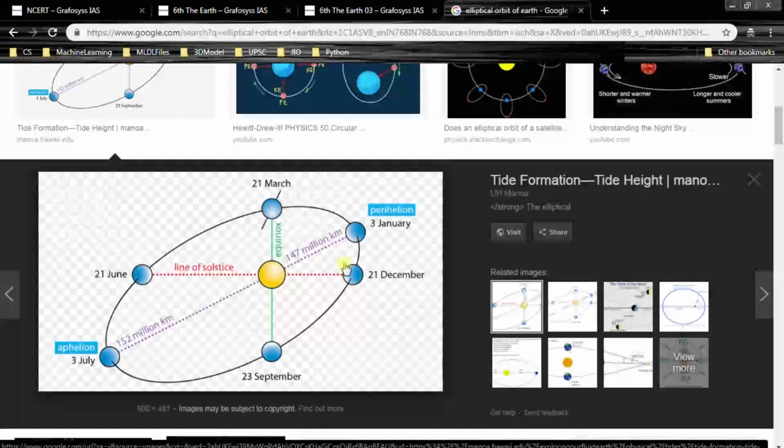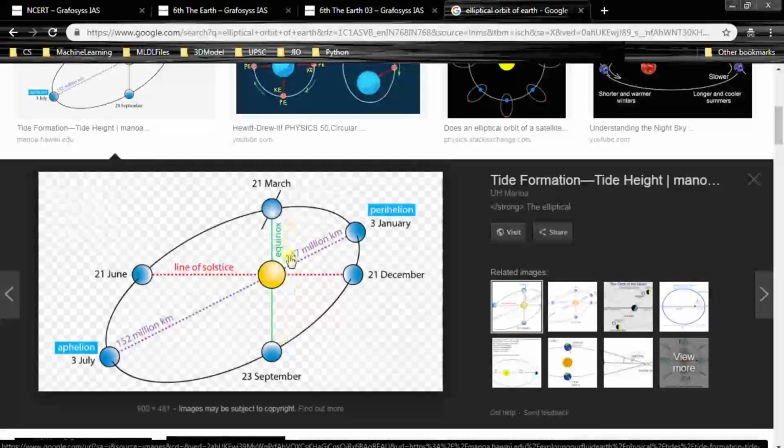So we can see from this image on 3rd January the Earth is near to Sun and it is called perihelion, and on 3rd July it is very far from Sun, that is aphelion.